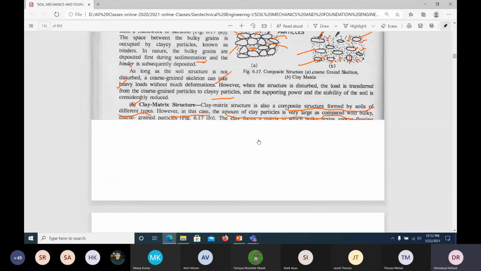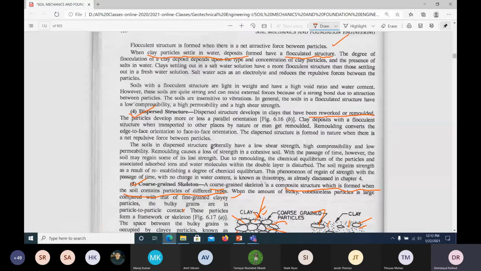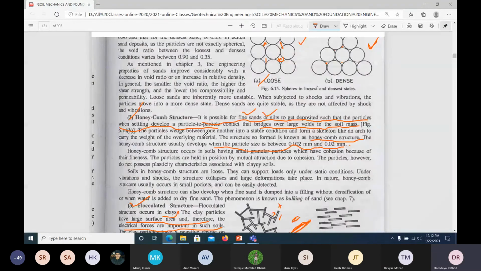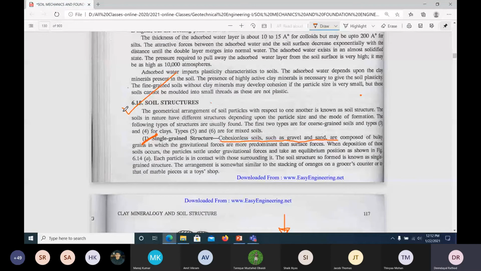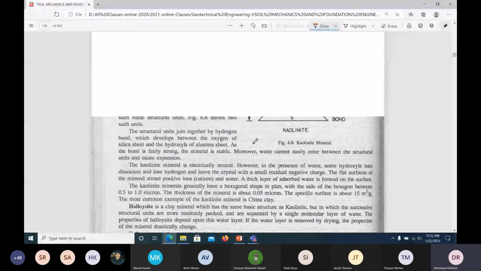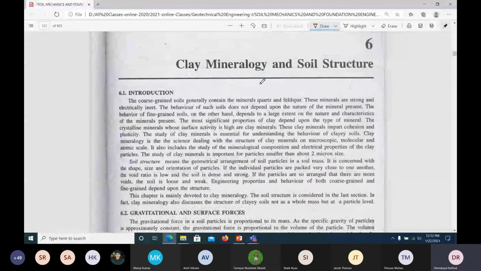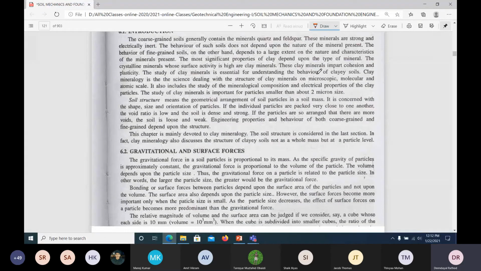So what have we studied today? We have studied this structure, clay structure, soil structure. You read this one, okay? We have studied from the beginning. Sixth chapter, you go through in detail, okay? So sixth chapter, clay mineralogy and the soil structure.